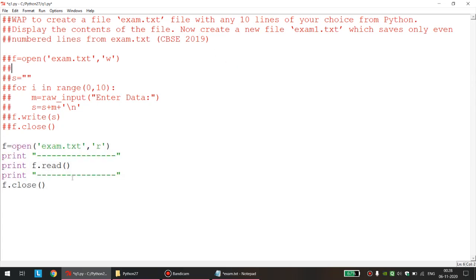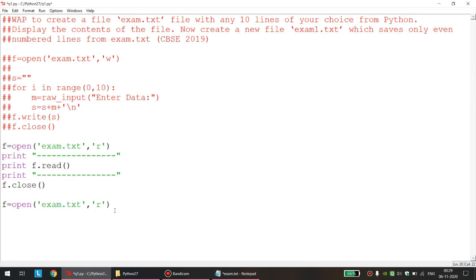Now what I want from this file, I want only the even number lines. From this file I want only the even number lines, and I want those lines to be saved in this new file exam1.txt. So first of all, my job is to capture all the lines from this file, and then we will think about even and odd. Even before doing anything, we will open the file once again because the file is closed. And as I repeat my word, I want to capture all the lines from this file in the form of a list.